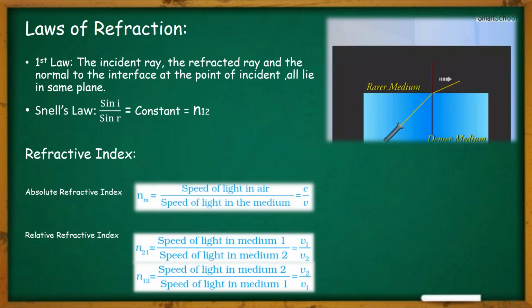Absolute refractive index is the speed of light in vacuum divided by the speed of light in any given medium, or n = c/v. Here c stands for the speed of light in vacuum and v stands for the speed of light in a particular medium. The value of c, as we already know, is 3 × 10^8 meters per second.